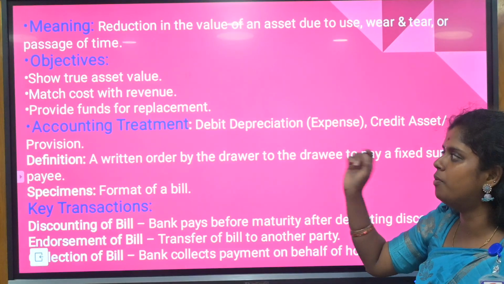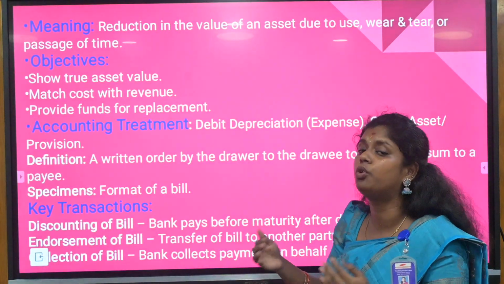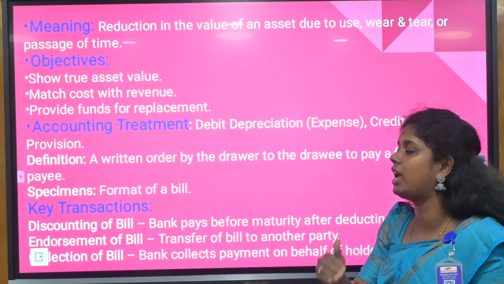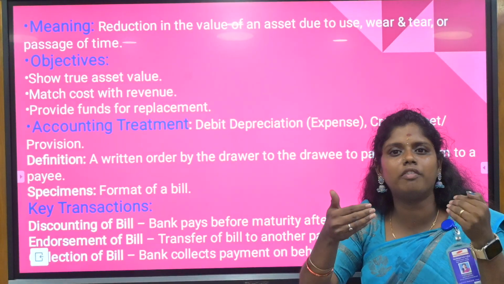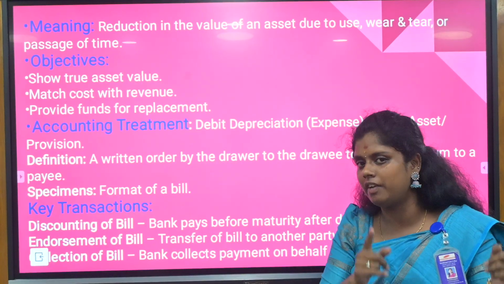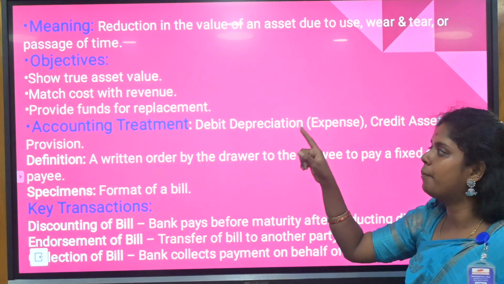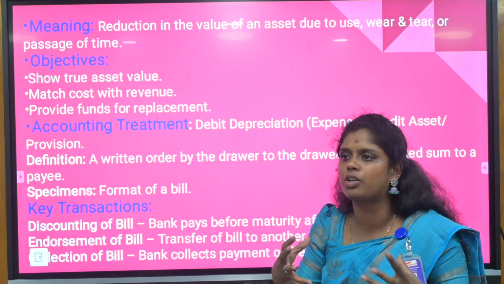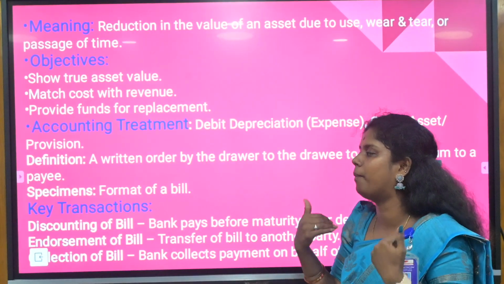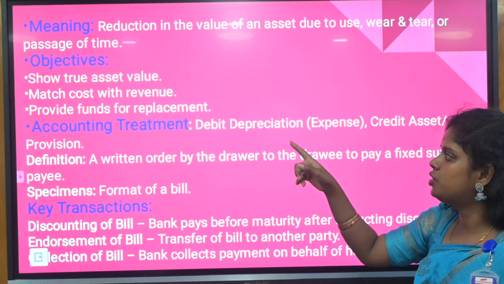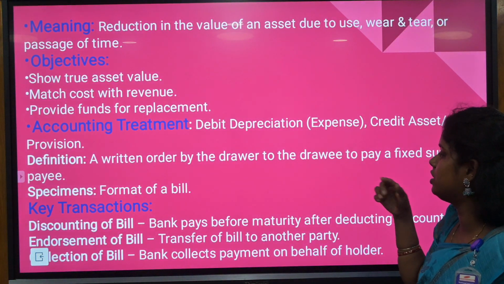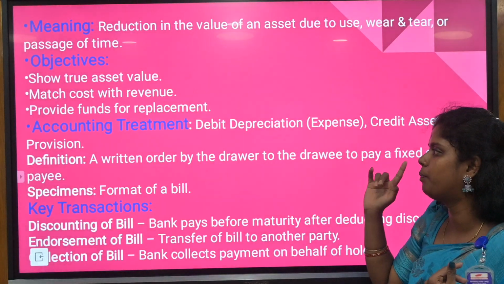Now the objectives of depreciation are to know the true value of your own asset, and to match the expenditure and revenue, because at the time of the particular purchase the same value will not be there in the future. For example, think about a mobile phone. Another objective is to provide funds for replacement. If the asset is going to be replaced by you, you need to know the exact value of your machinery or plant. According to the accounting treatment, debit depreciation as an expense, and credit the asset.